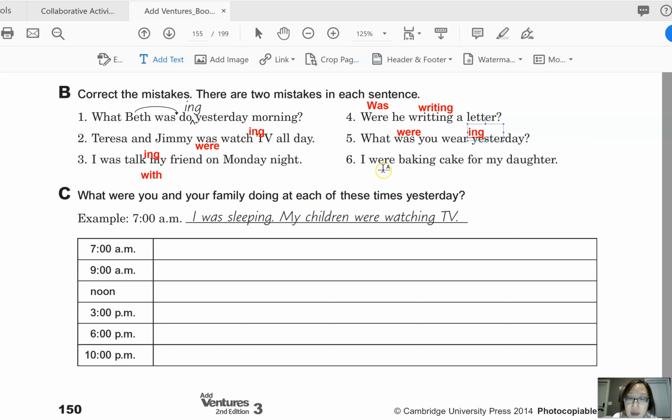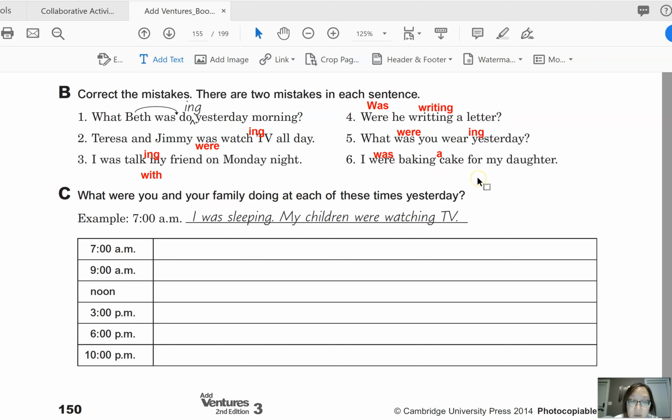And then number 6, I were baking cake for my daughter. Now, I is first person singular, so we need to say I was baking cake for my daughter. And then the second mistake is actually here. I was baking a cake for my daughter. Cake is a singular countable noun, so we need to include an article. I was baking a cake for my daughter.